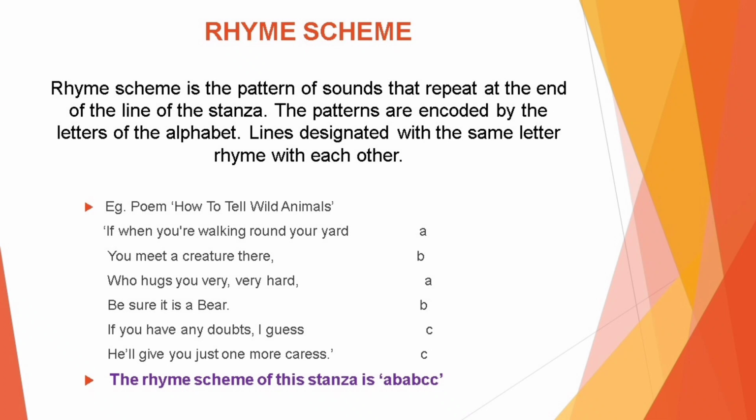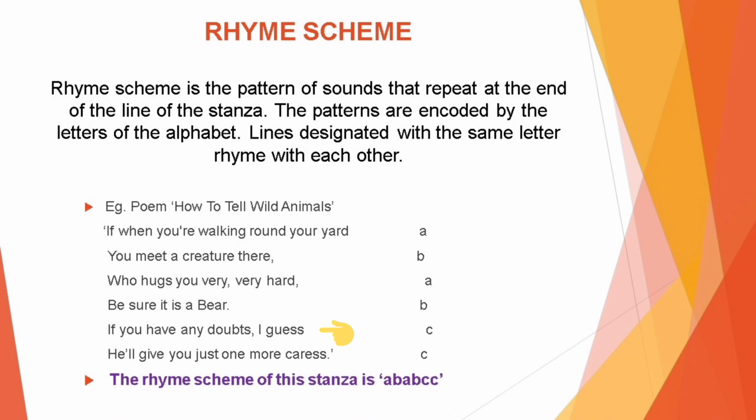If we take up the last word in the first line, it is yard. We will assign it the code A. In the second line, the last word is there. There does not rhyme with yard, so we will assign it the code B. The last word in the third line is hard. Hard rhymes with yard, so this will also be assigned the code A. The last word in the fourth line is bear. Bear rhymes with there, so this will be assigned the code B.